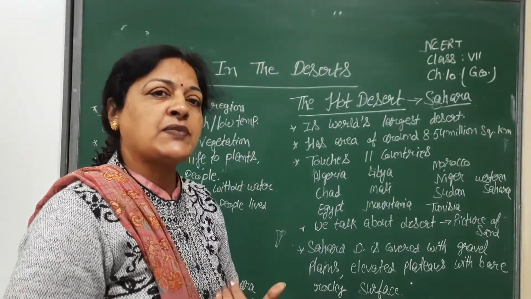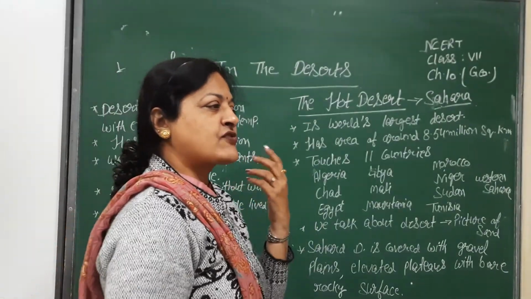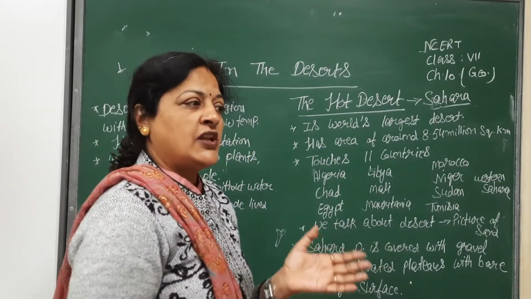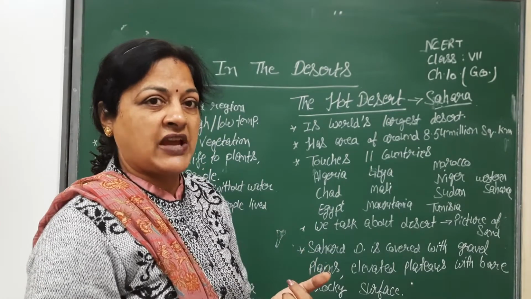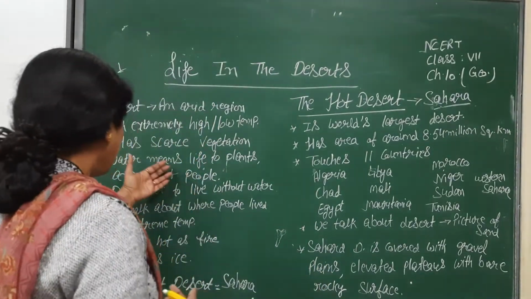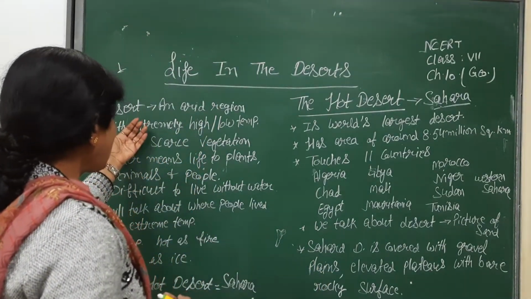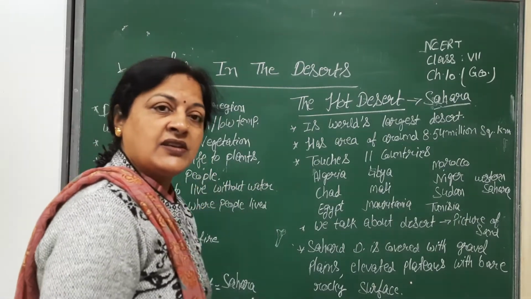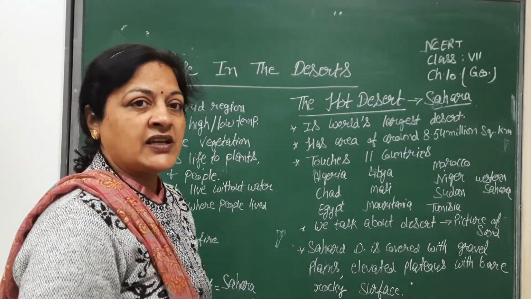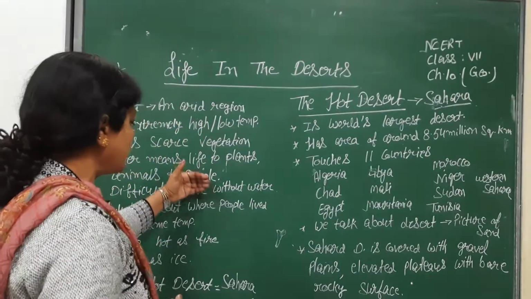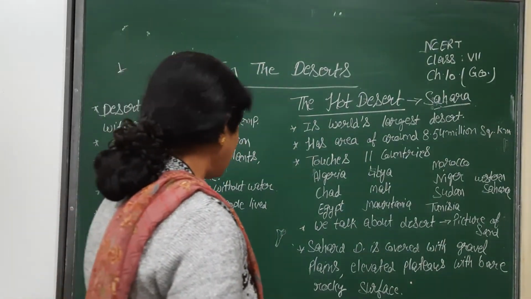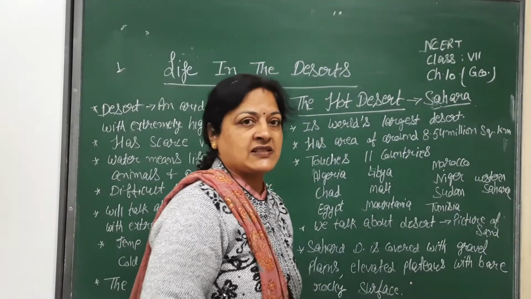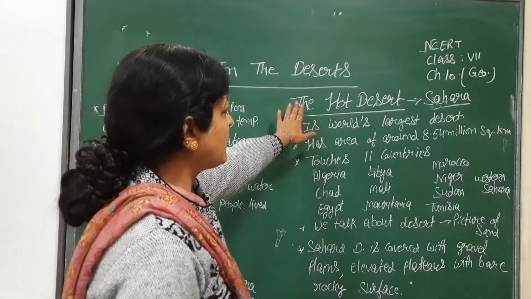Here we will talk about the people who live in extreme temperatures, too cold or too high. We will talk about two types of deserts: the hot desert, the Sahara, and the cold desert, Ladakh. First of all we will talk about the hot desert.